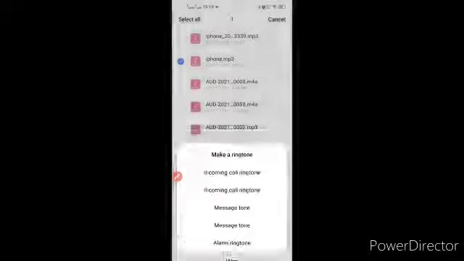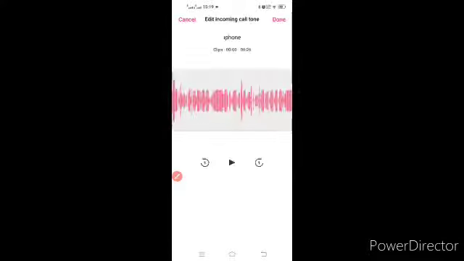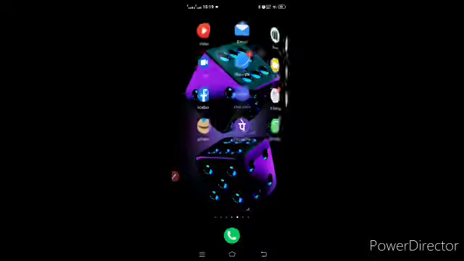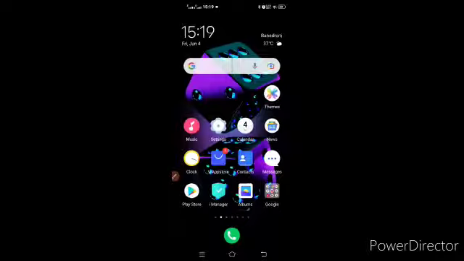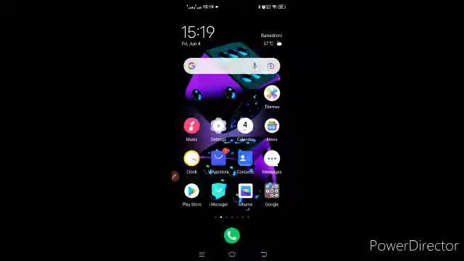So I've clicked the make a ringtone option, and you have to choose which kind of ringtone you want. I have it as my incoming call ringtone, so you set the ringtone, and just click on done. This is the only process to do, and you can also apply it on wallpapers.